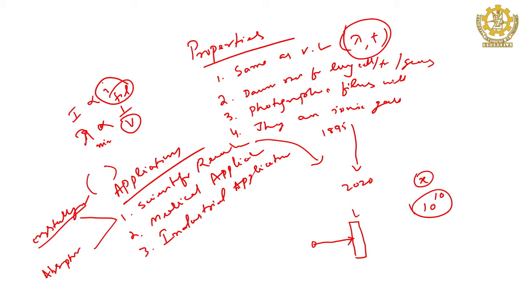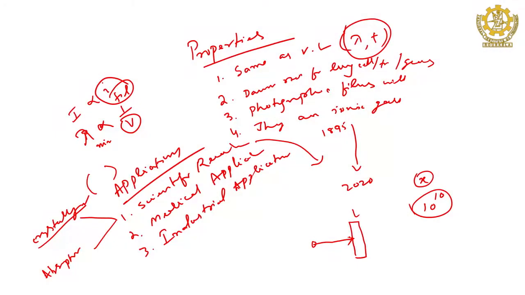It may reflect, depending on the property and condition; it may absorb, and how much it absorbs again depends on what kind of material you are selecting. So one is reflection, another is absorption, and the rest is transmission. Transmission depends on what kind of material you are choosing for characterization.